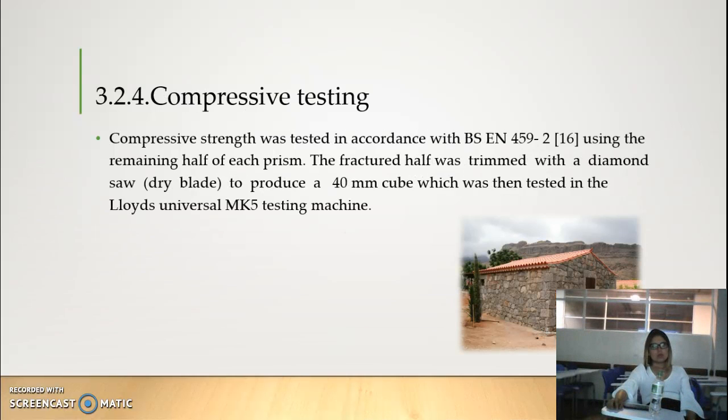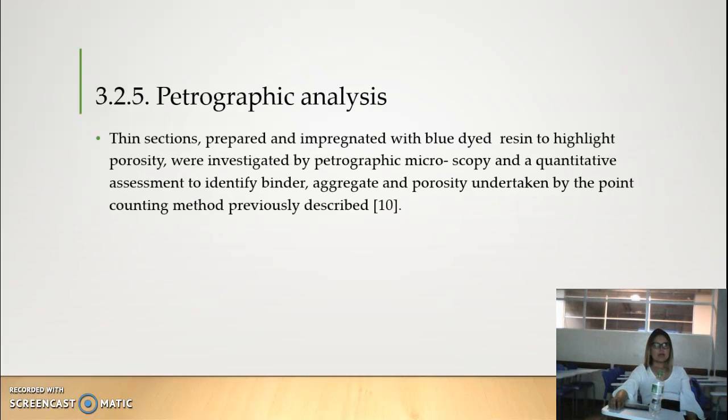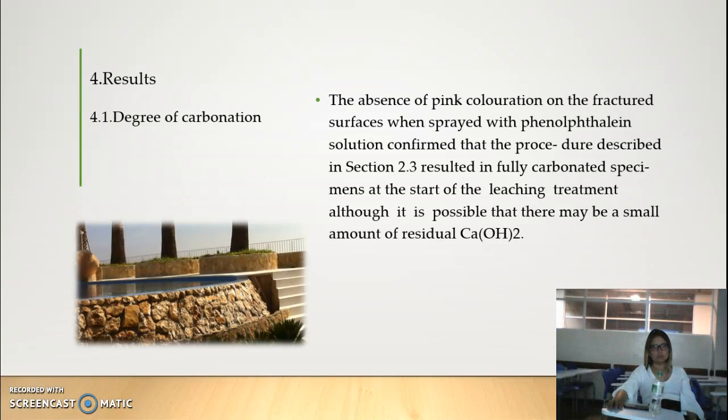The fracture medium was cut with a diamond saw to produce a 40 mm core, which was tested on the Instron 5 universal testing machine. Thin sections were prepared and impregnated with blue dye resin to highlight the porosity and to identify aggregate and porosity.